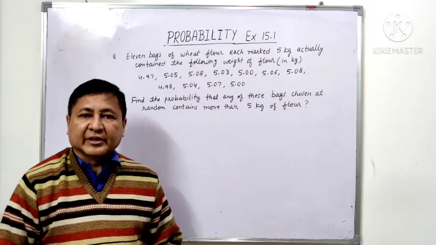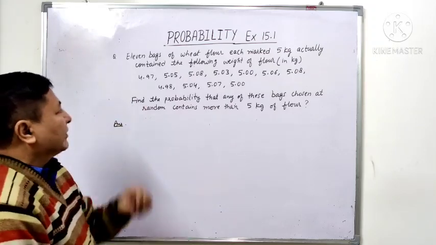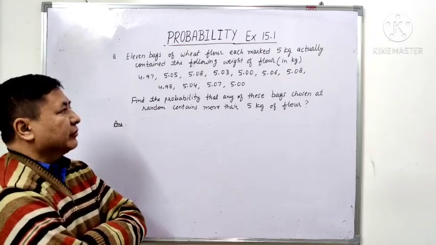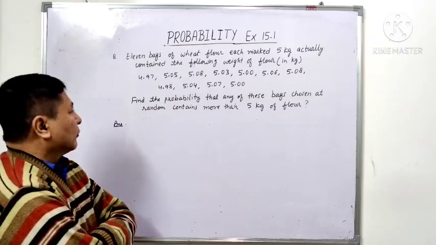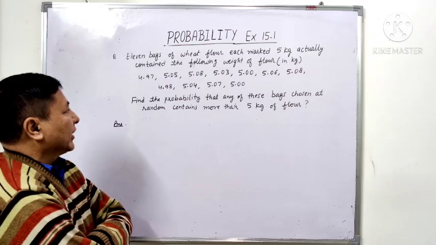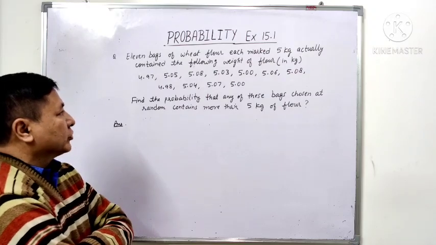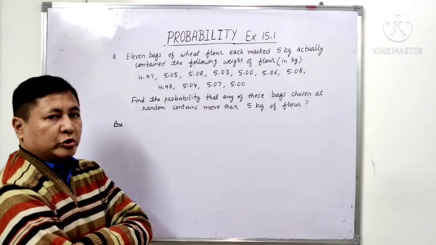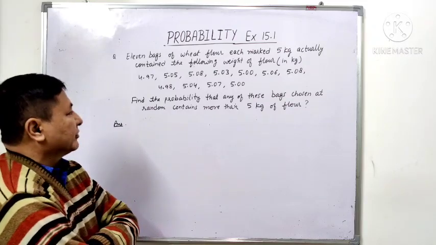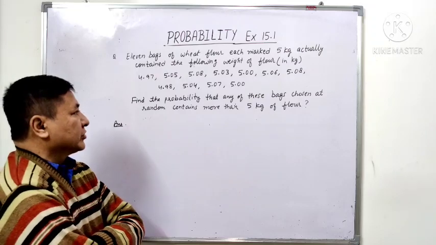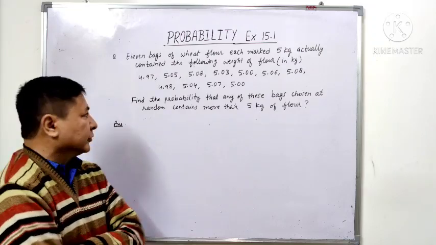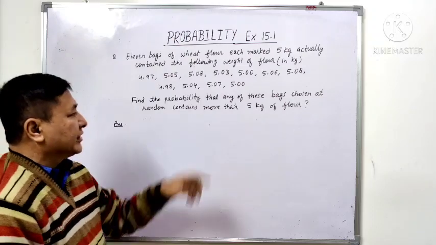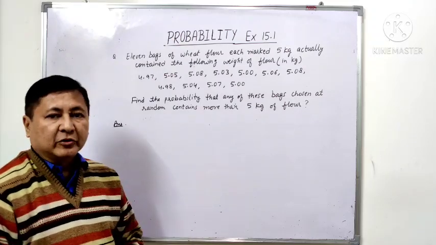Now let us do the second question. 11 bags of wheat flour, each marked 5 kg, actually contain the following weights of flour in kg: 4.97, 5.05, 5.08, 5.03, 5.00, 5.06, 5.08, 4.98, 5.04, 5.07 and 5.00. Find the probability that any of these bags chosen at random contains more than 5 kg of flour.